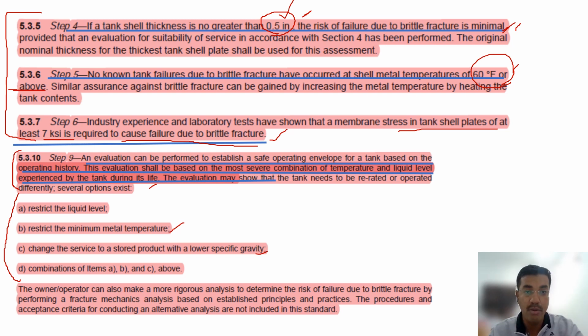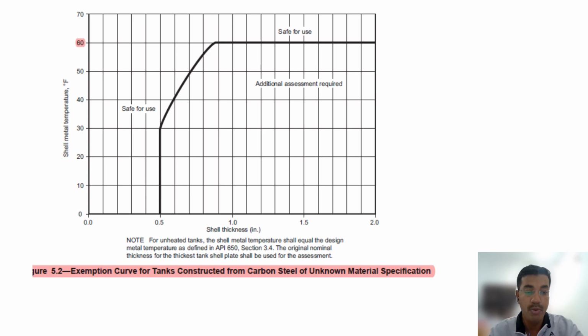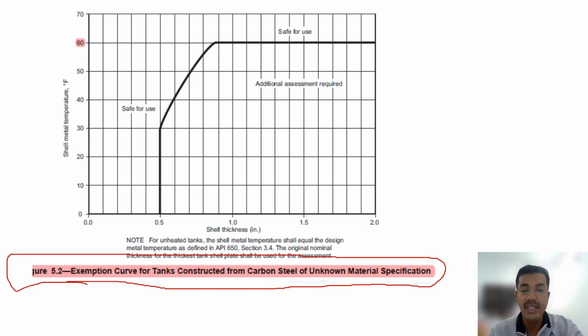What is the open book exam? This is the open book exam: the exemption curve for tanks constructed from carbon steel of unknown material specifications. If you see the curve, it is a simple curve. In the x-axis, it shows shell thickness. In the y-axis, it shows shell metal temperature. In the exam, they will ask you a question.